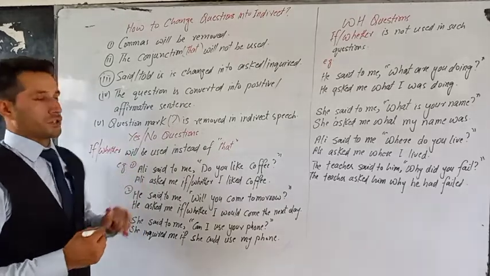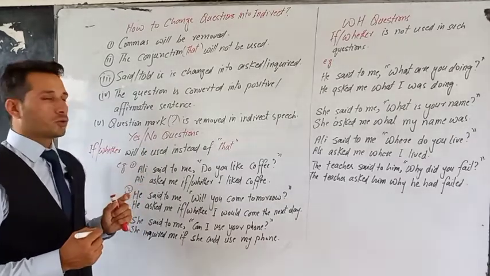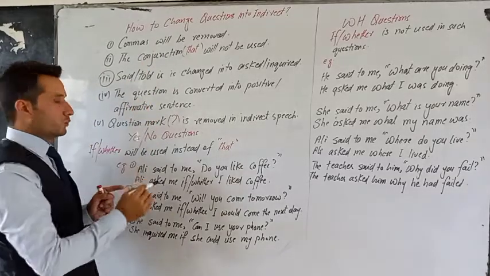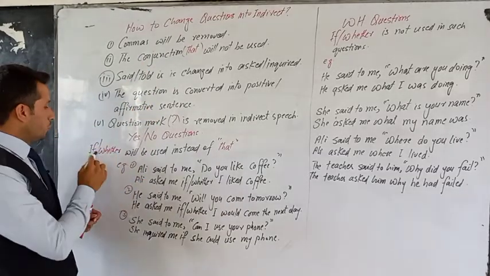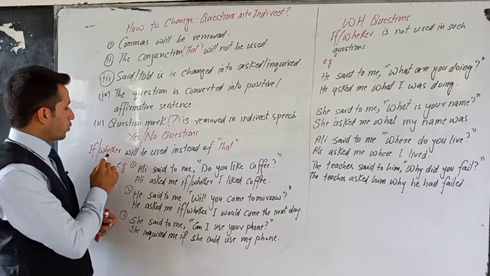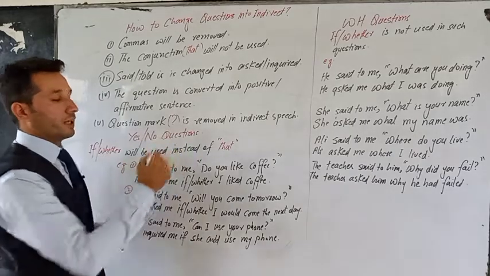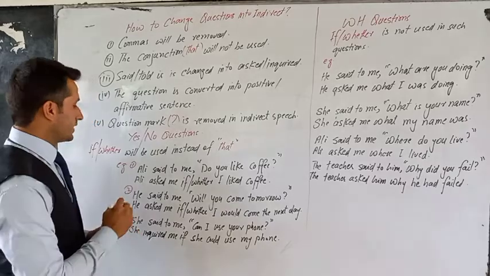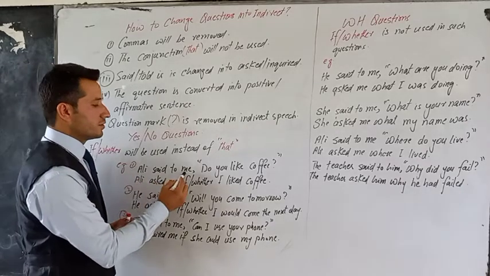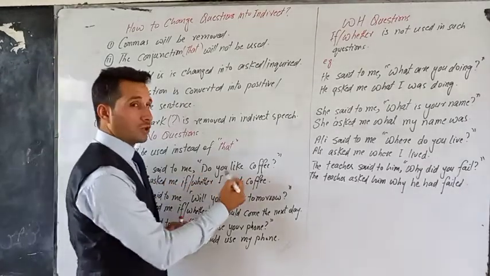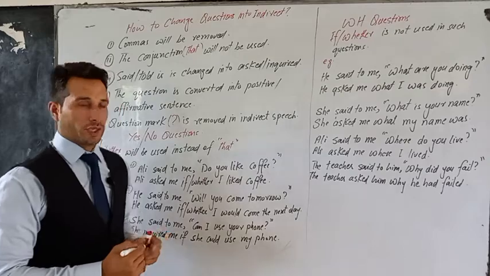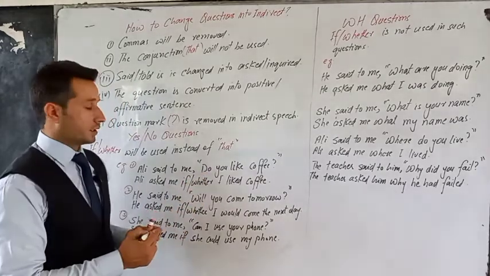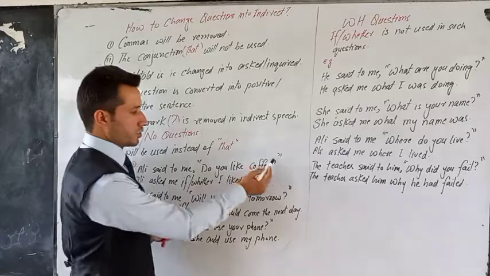Now, yes-no questions. There is a separate rule for yes-no questions along with these rules. They are followed, but along with these rules, there is another rule: we use if or whether instead of that. For example, Ali said to me, "Do you like coffee?" Now this is a yes-no question. We answer it with yes or no, and it normally begins with a helping verb or state verb at the start of the sentence and a question mark at the end.